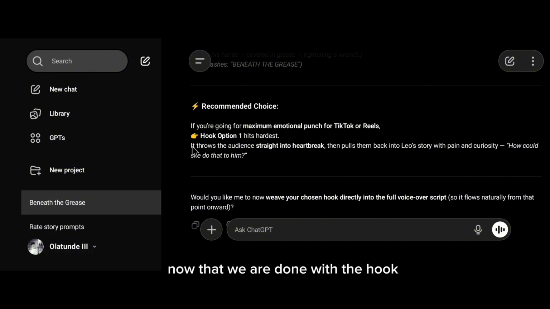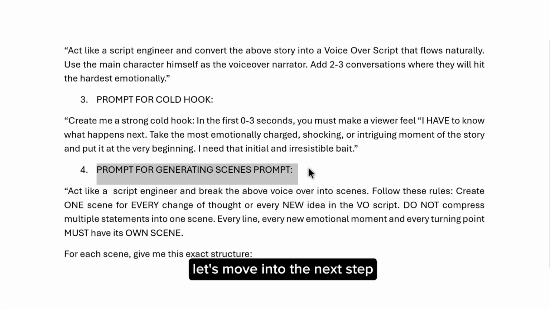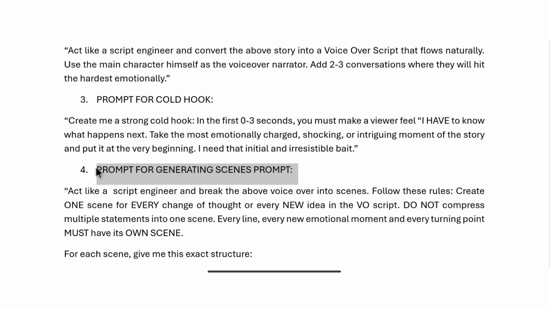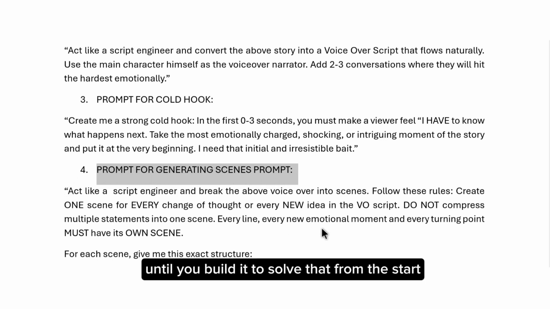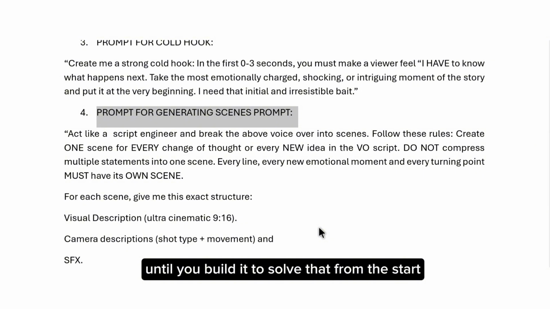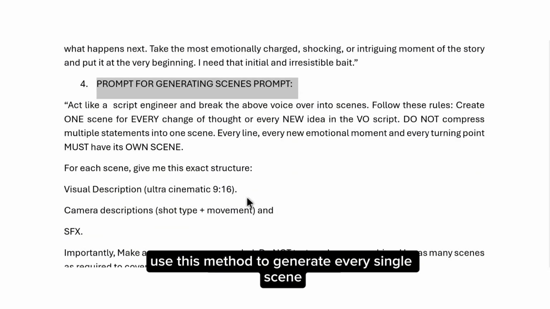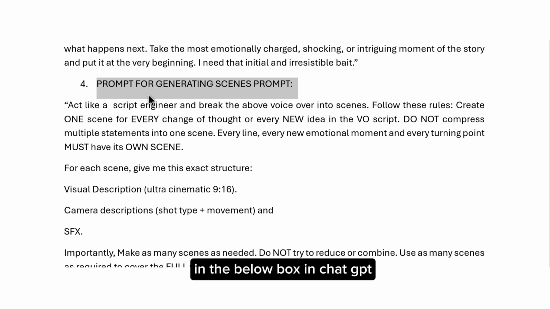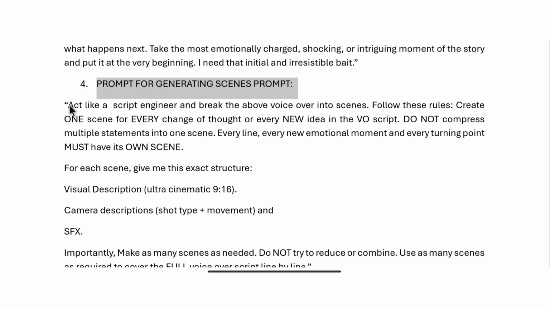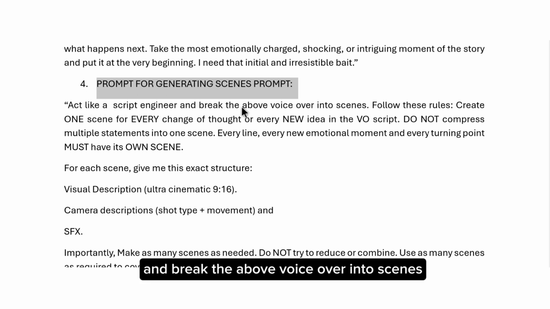Now that we are done with the hook, let's move into the next step, which is the scenes generation. You often won't know how long your video will be until you build it. To solve that from the start, use this method to generate every single scene that will be enough to cover the entire story. In the below box in ChatGPT, just type this. Act like a script engineer and break the above voiceover into scenes.